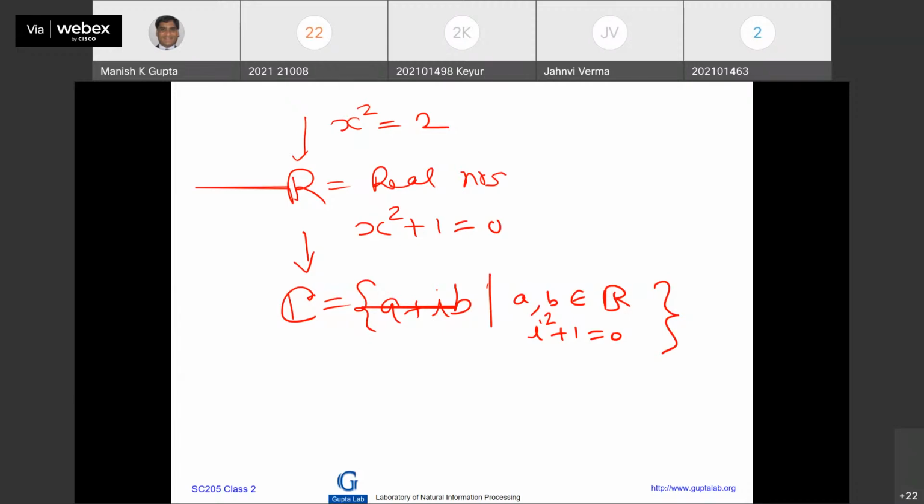So it is a field because you can do addition, subtraction, multiplication, division in the set of rational numbers. You can play with every number. Then the next one is R, the field of real numbers. You can do all the 4 operations: addition, subtraction, multiplication, division. And the next one is C, the field of complex numbers.